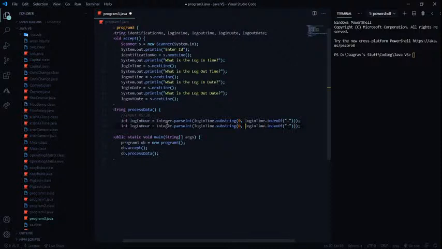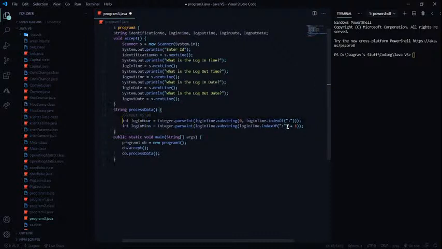Just in that way I'm going to get the login minutes as well. To get the login minutes, we start from the colon and then get the minutes, but we don't want the colon, we just want the minutes. So I'm just going to add 1 to this, plus 1. And after that I'm just going to type in loginMins over here, and there we go. That's it.